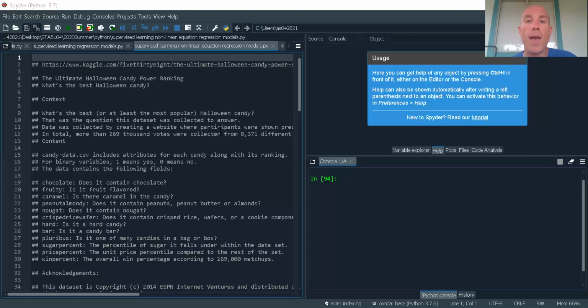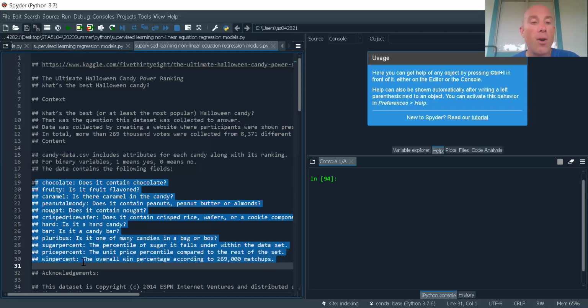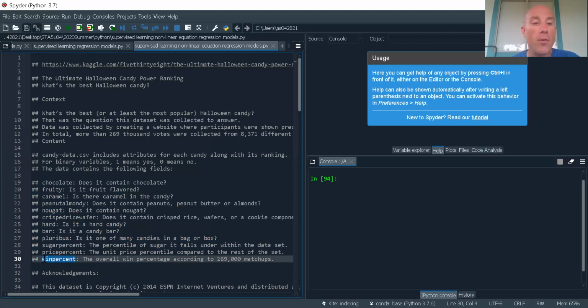All right, so once again, our data set is going to be the ultimate Halloween candy power ranking. We want to take a look at the percentage of times that, in a head-to-head competition, the candy won against another candy. If you remember, we've got chocolate, fruity, caramel, peanutty, almondy, nougat, crisp, hard, bar, is in a box or bag, the sugar percentage, the price percentage, and then our target variable is the win percentage. So we've got values from 0 to 100 that we're going for.